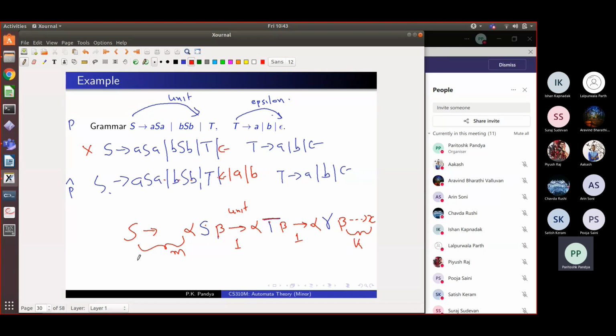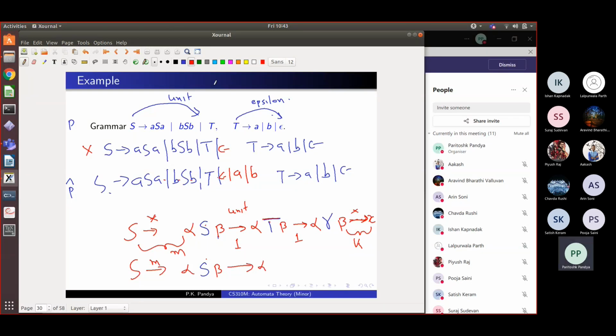So we could have done the same derivation like this. We could have gone in the same M number of steps to S beta. Then we could have made a single step and taken this S to gamma directly.